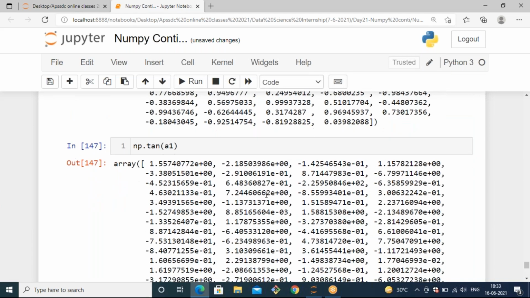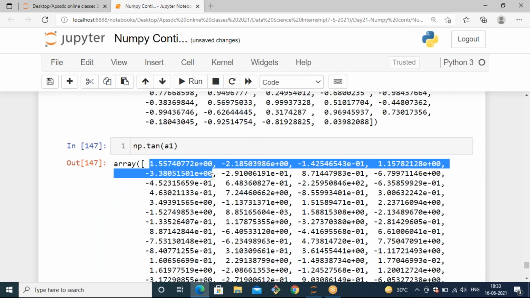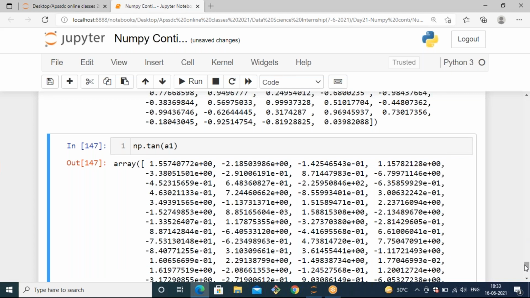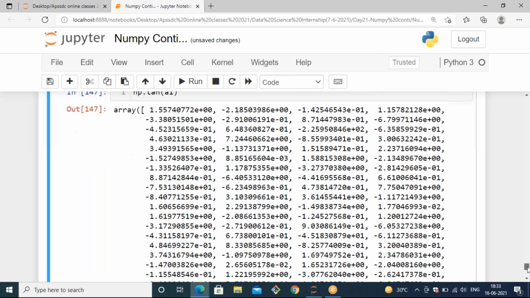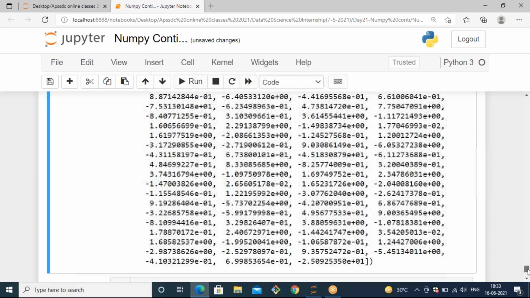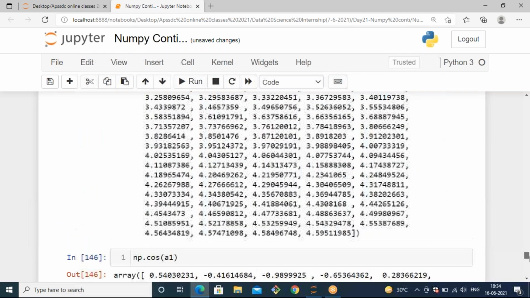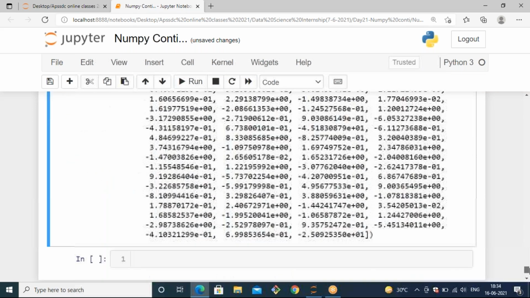So instead of remembering all those values, you can simply use the methods to get the results. These are the methods we have mostly used in mathematical functions.